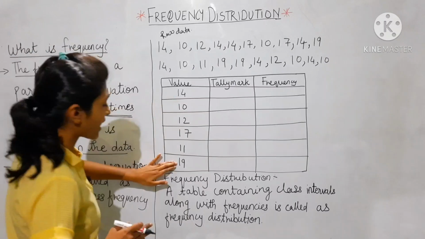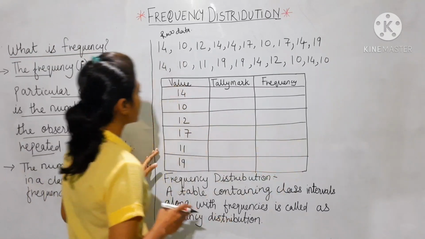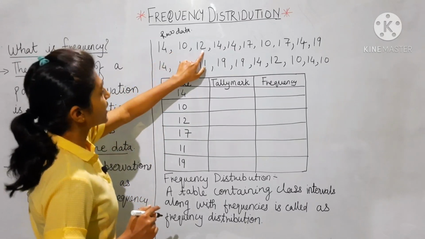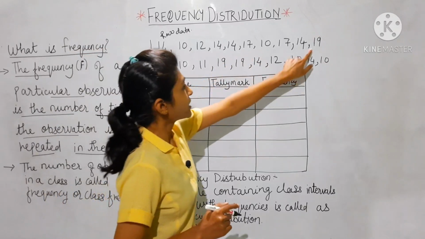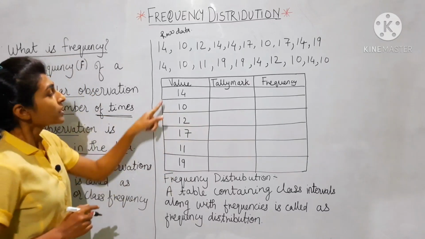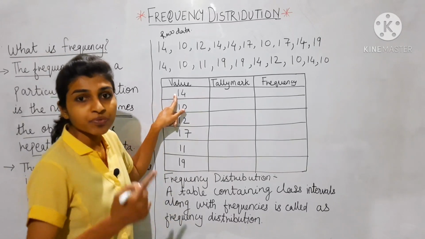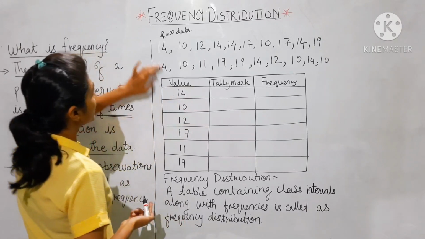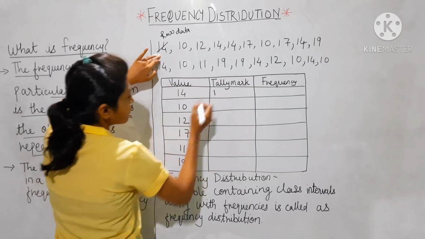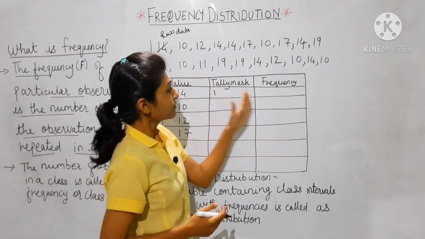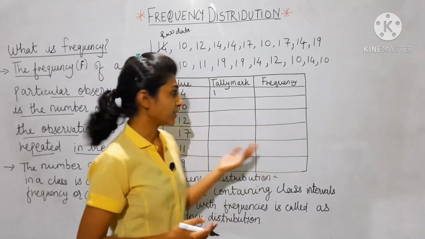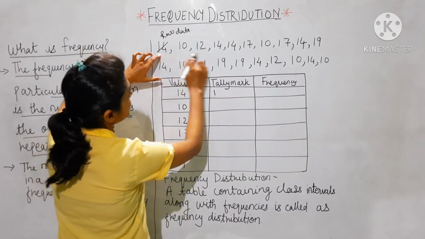Now we'll put all the values. We'll draw the table, and we'll put the single digit values: 14, then 12, 10, 17, 19 and 11. Now I have put all the values over here. Now we have to find how many times the number 14 has been repeated. So first we'll take the number 14. We'll cancel it, put the tally marks, and then find how many times the observation 14 has been repeated.